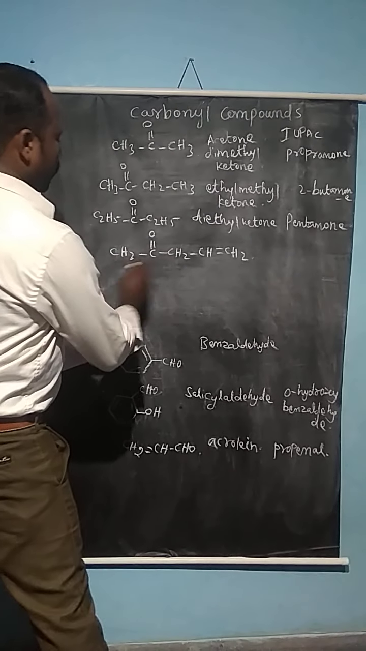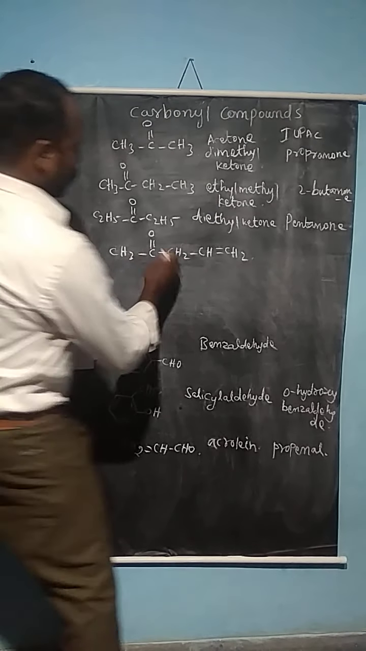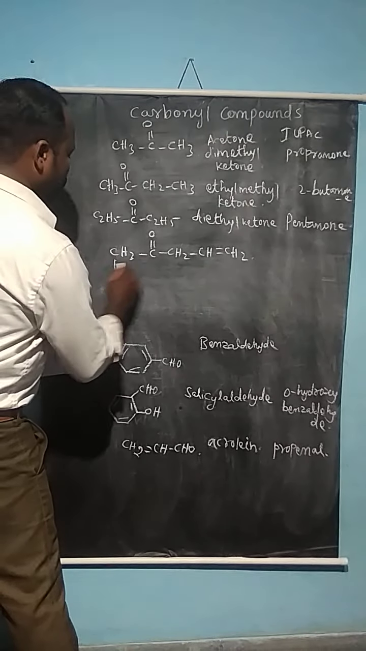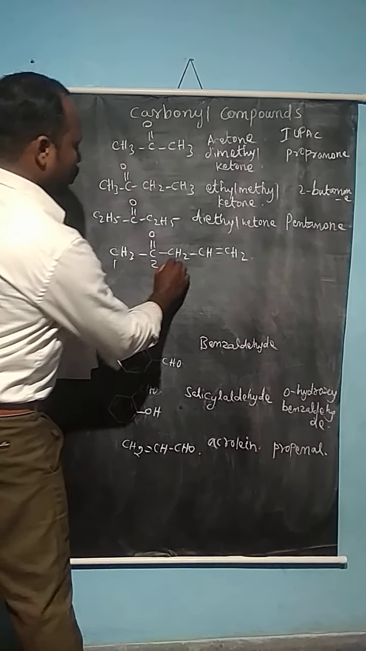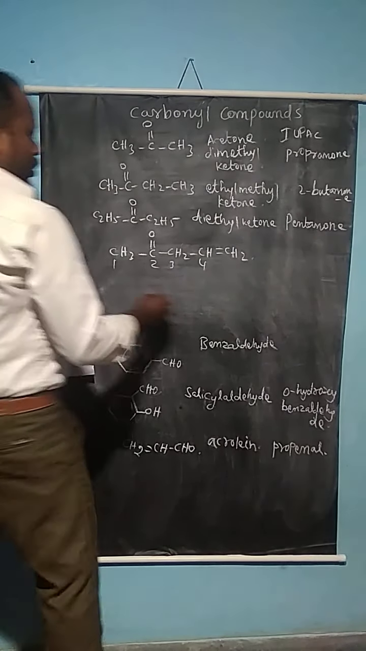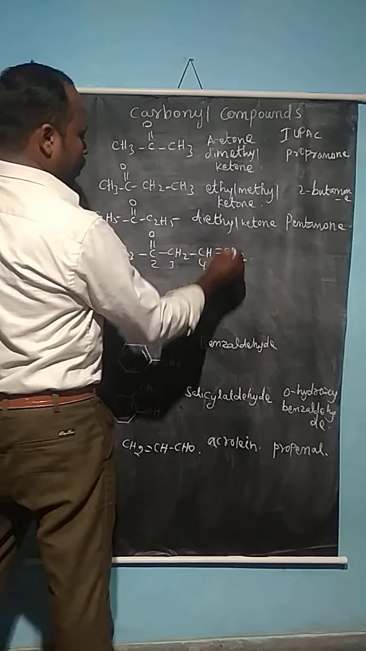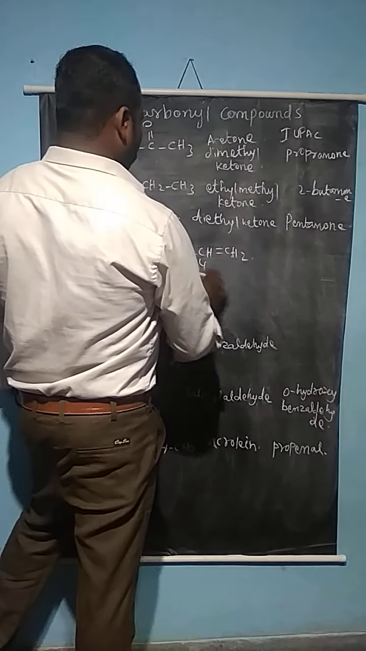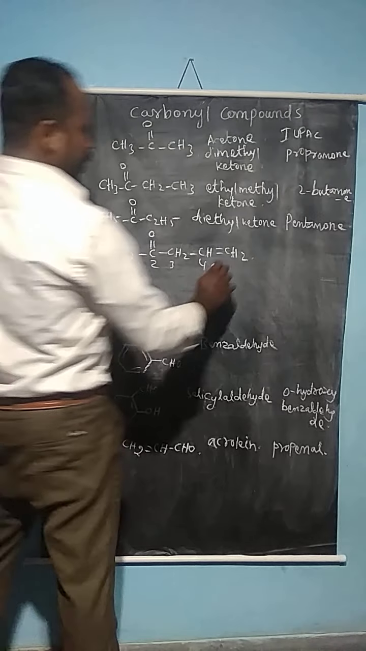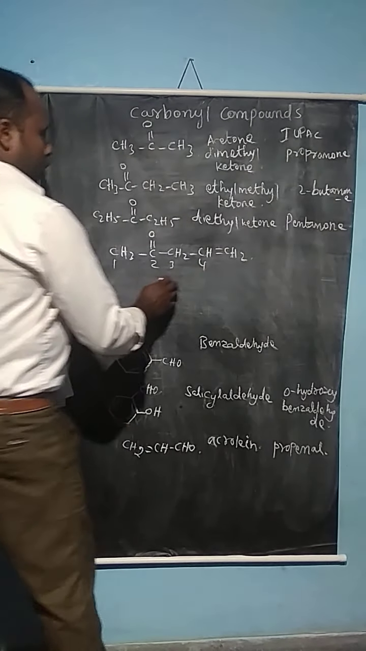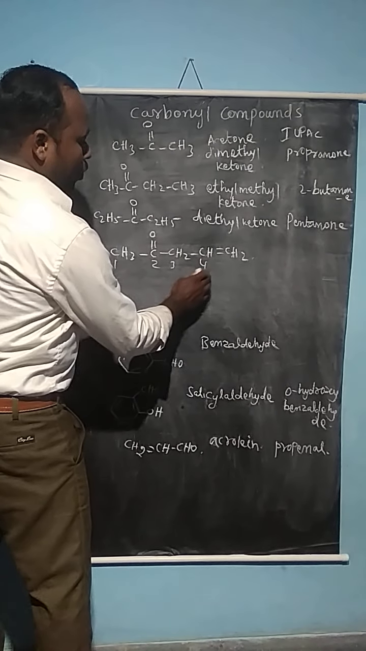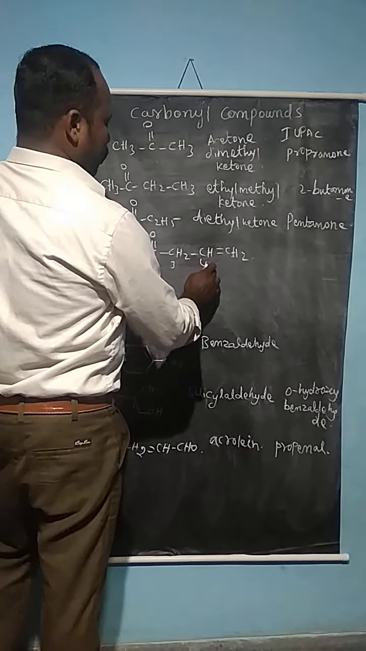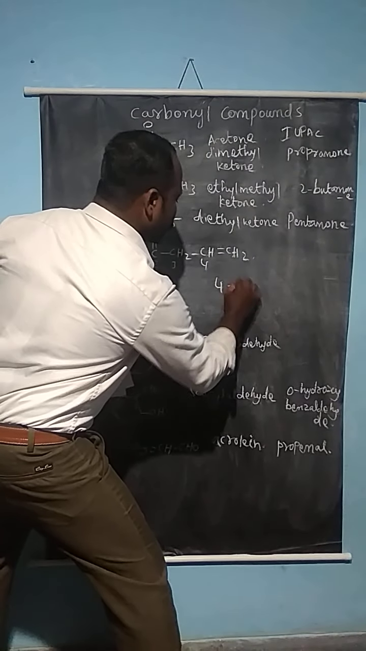Here we can give the number from the carbonyl group, that is the functional group. Here you give the numbers 1, 2, 3, 4, 5. There are 5 carbon compounds, so pentene. The ene compound is present in the 4th carbon, so 4-pentene.